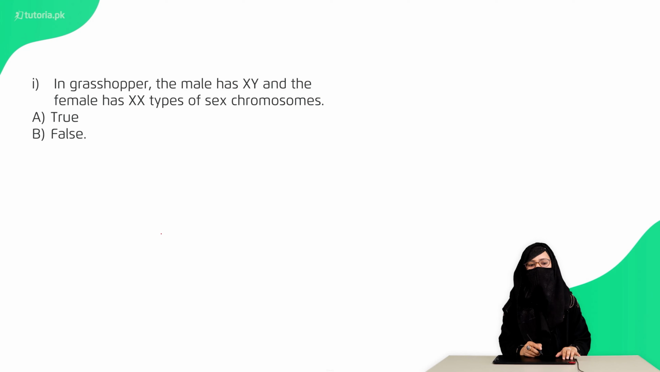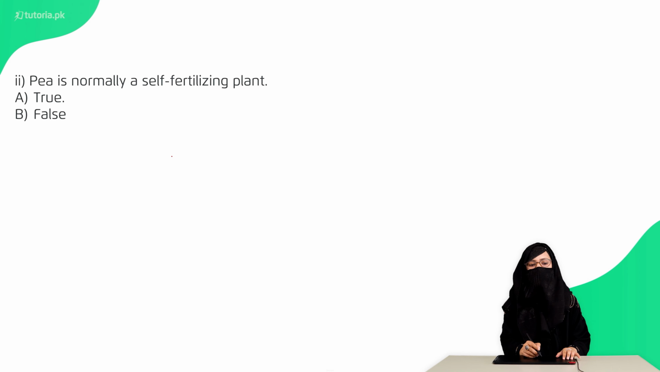Now we will discuss the true false of your chapter. So the first question is, in grasshopper the male has XY and the female has XX type of chromosome. तो ये false है. Second है, the pea is normally a self-fertilizing plant.